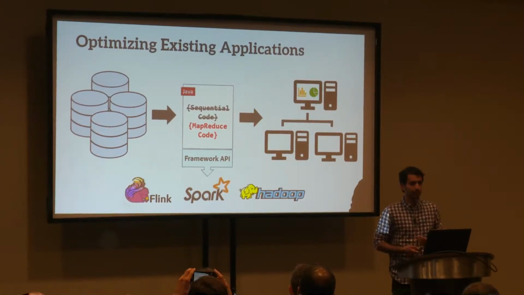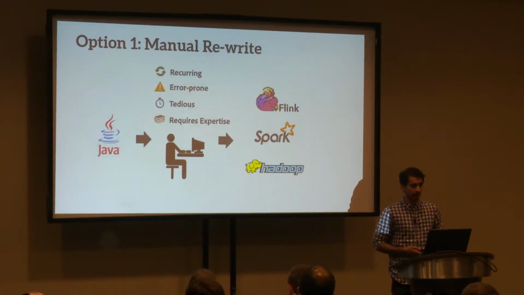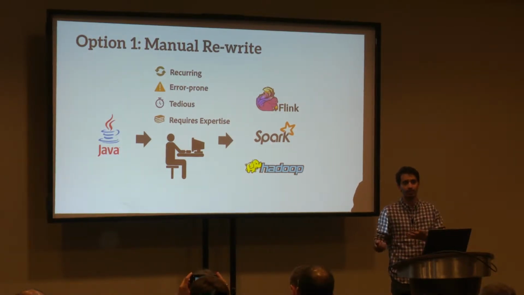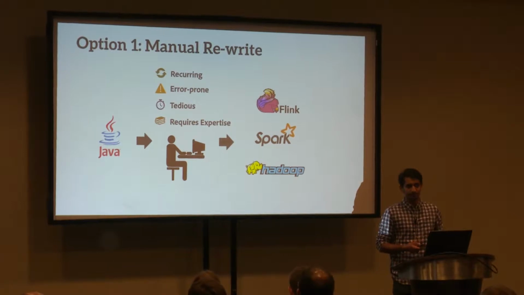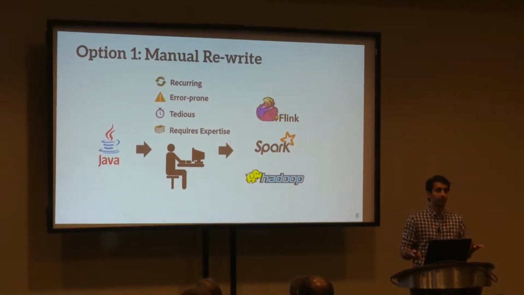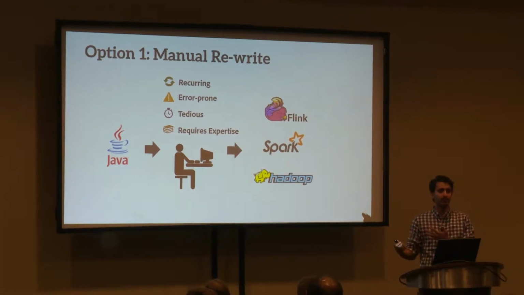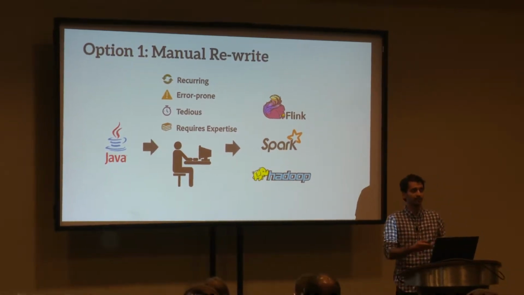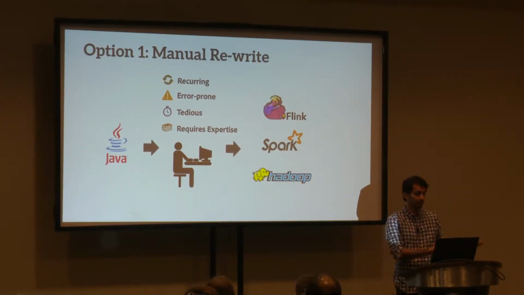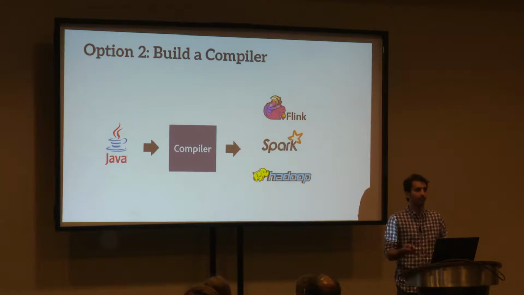So at this point, you as a developer have one of two options. A, you could just throw out the old application and try to rewrite it using the API. But this is hard. It's tedious. You can introduce errors into your existing code. And also, this will require expertise both in understanding the target framework as well as understanding the algorithms that go into the original application. The other approach that you can take, which is the one that we're proposing here, is to build a compiler to automate this process.